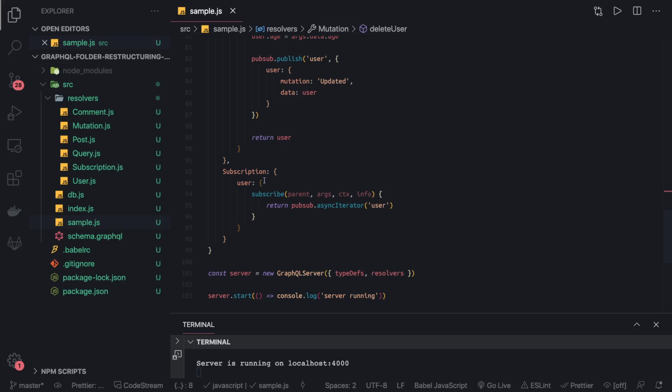Now from the next video, we are going to talk more about Yoga GraphQL and make it more structured. And we are going to talk about some advanced concepts of GraphQL before we go to the database side, like GraphQL with Yoga and MongoDB, Yoga GraphQL with Sequelize, TypeORM, Prisma and all.